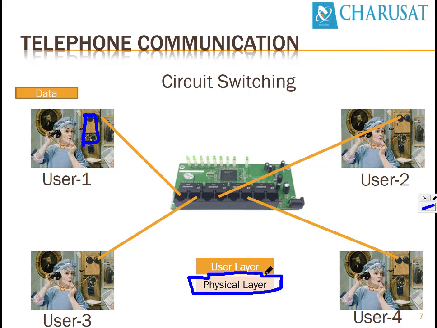Some portion of the user level I'm considering is a telephone system. So this is the telephone system. It's a user. The user generates information in terms of voice. There is an interface in the telephone system that converts voice into electrical signals, and the electrical signals are transferred over the communication line.